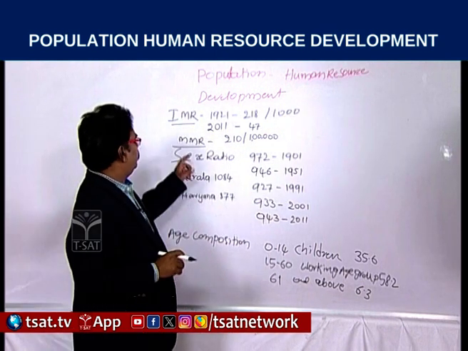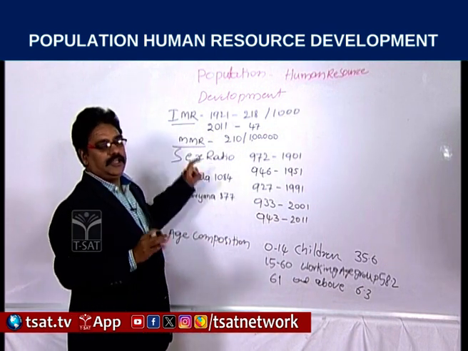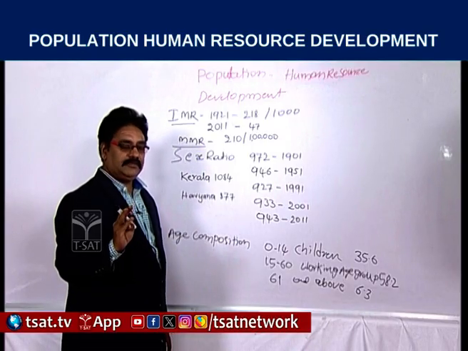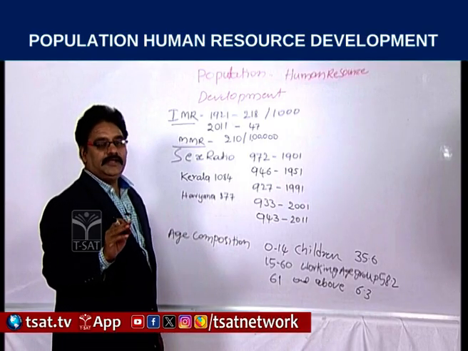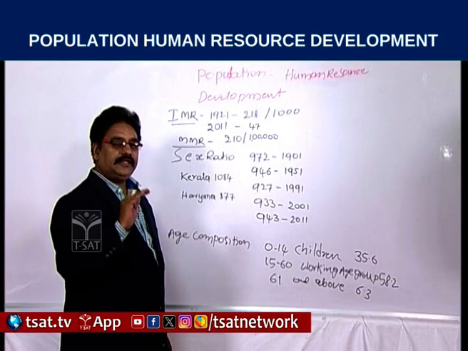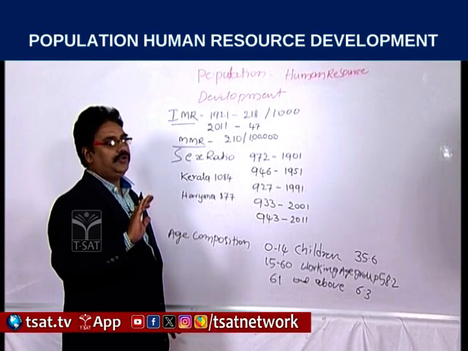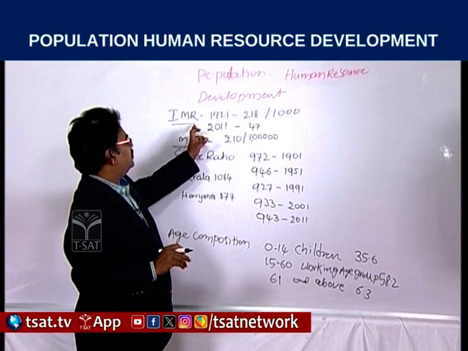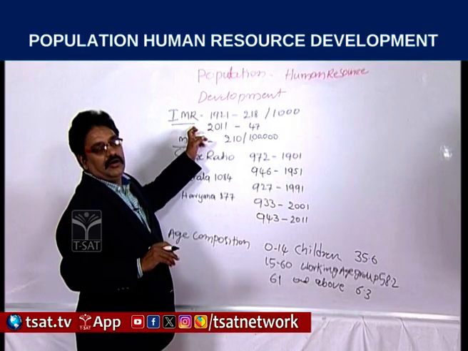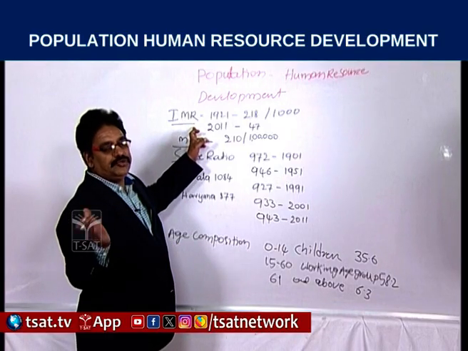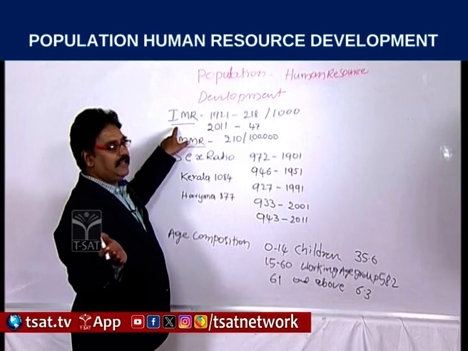The ratio between the number of children's deaths among every 1,000 newborn children is called IMR.